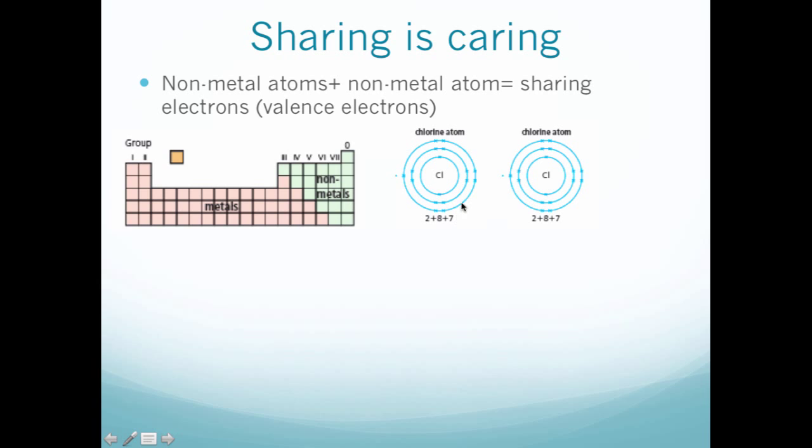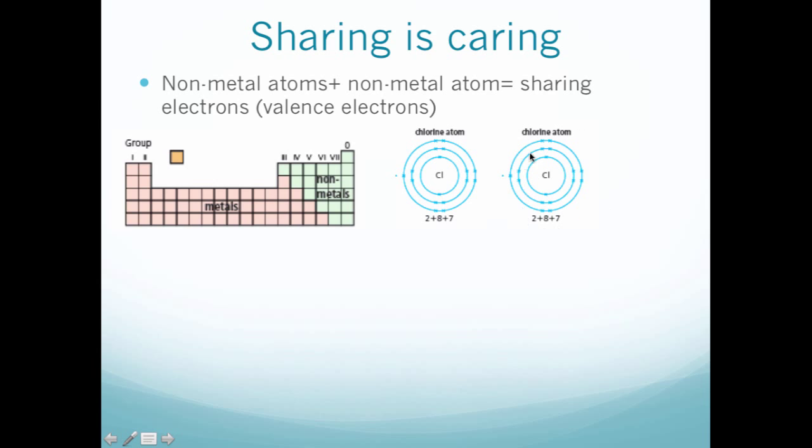So if you have a chlorine meeting up with another chlorine, chlorine gas is usually Cl2. It forms in between two chlorines. But if we are talking about losing or gaining, you have 7 on the outside. You just need 1 to become stable. If you want to lose all 7, that is not very efficient. You have to lose 1, lose another one, lose 1. Every time you lose 1 electron, it actually takes up energy to do it.